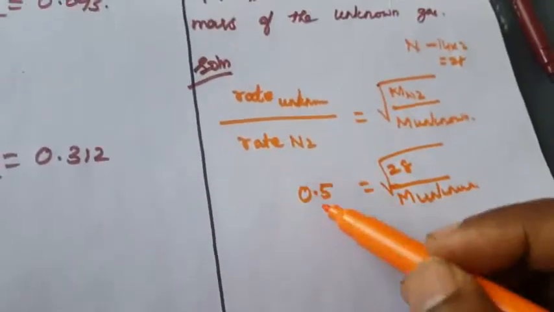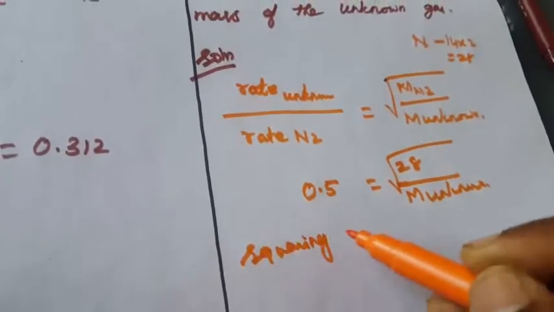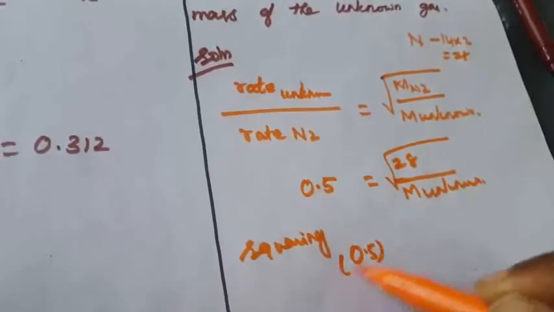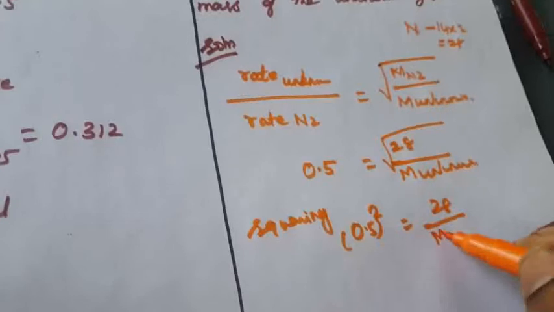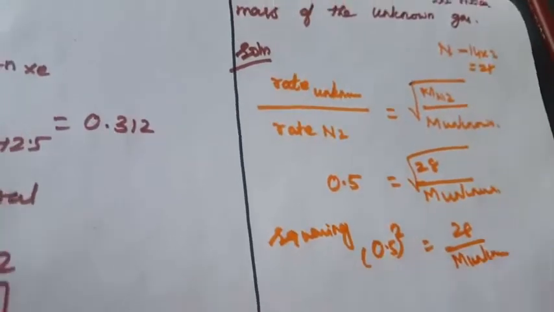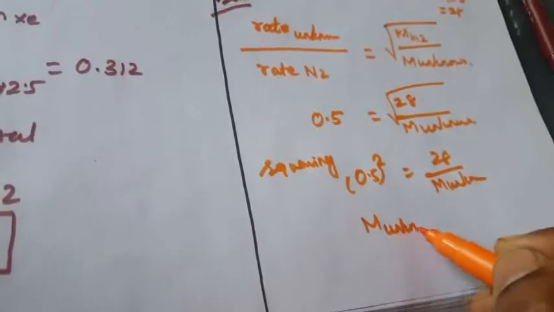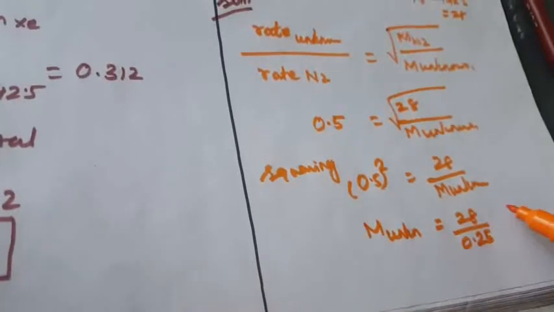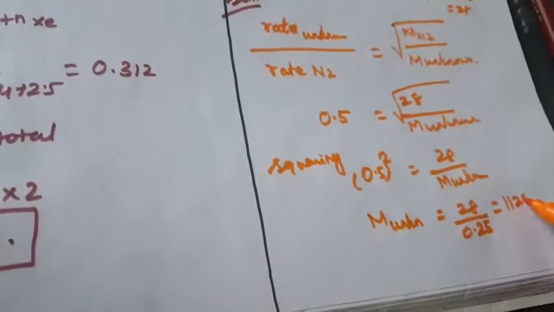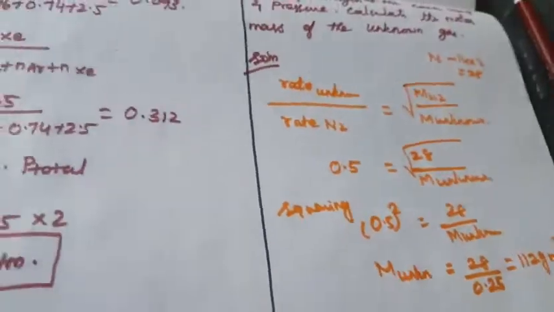Squaring both sides, what will happen? 0.5 the whole squared is equal to 28 by M unknown. So M unknown is equal to 28 divided by 0.25, which is equal to 112 gram per mole. Okay, so this is Graham's law of diffusion.